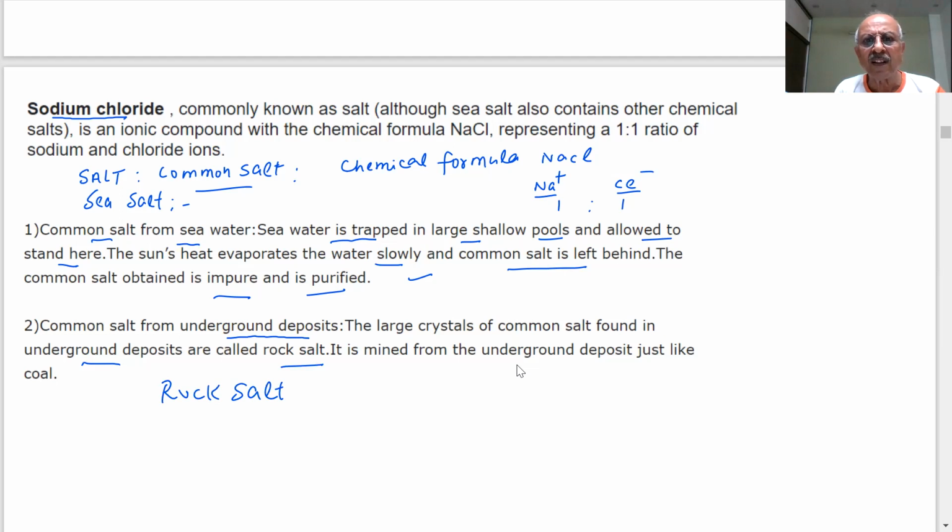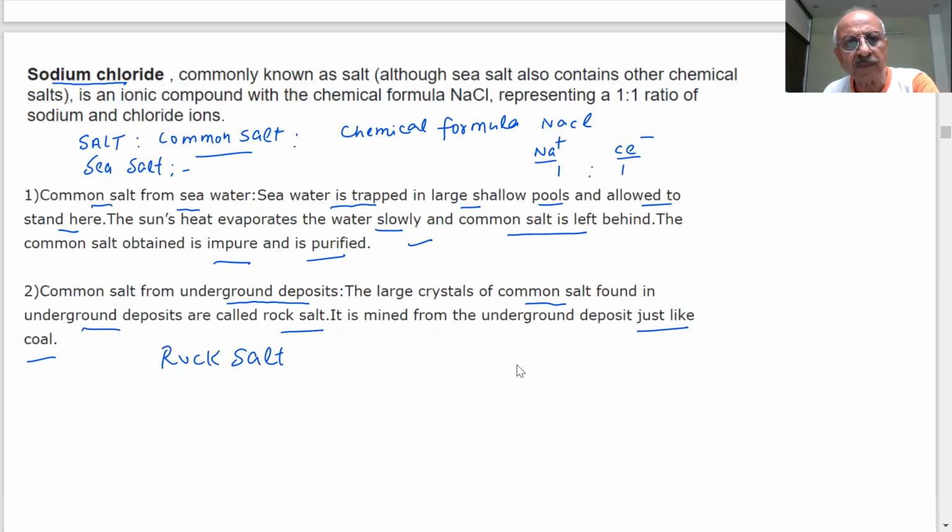These are crystals of common salt found in the underground deposit. It is mined from the underground just like coal. Just like there are coal mines, you can dig them out. Similarly, you dig the rock salt. They are large pieces of common salt. You see some color also in them, some yellowish color, because there are some impurities present. So we are very well aware of this sodium chloride, and you are adding it in every vegetable you make at home for taste. It also has sodium ions and chloride ions.